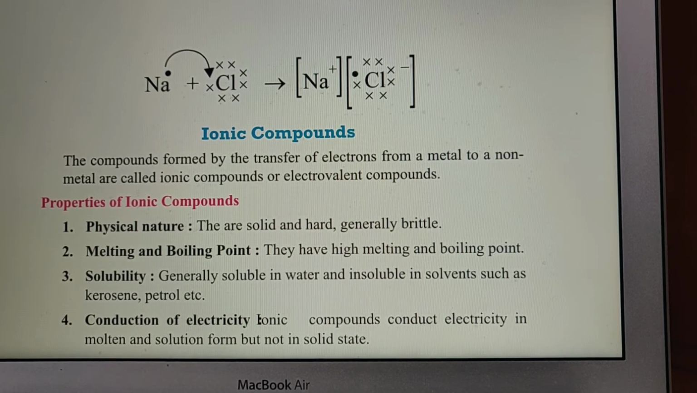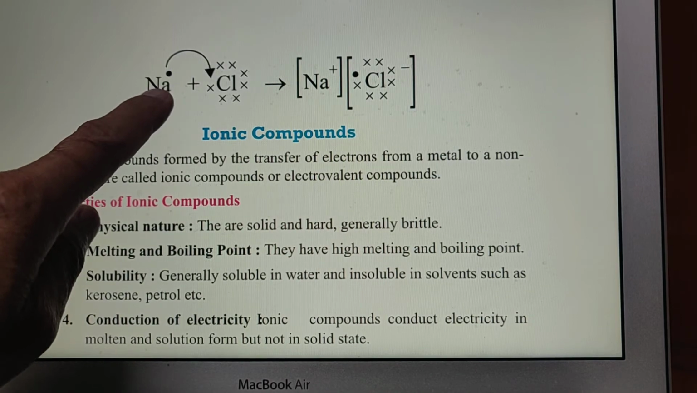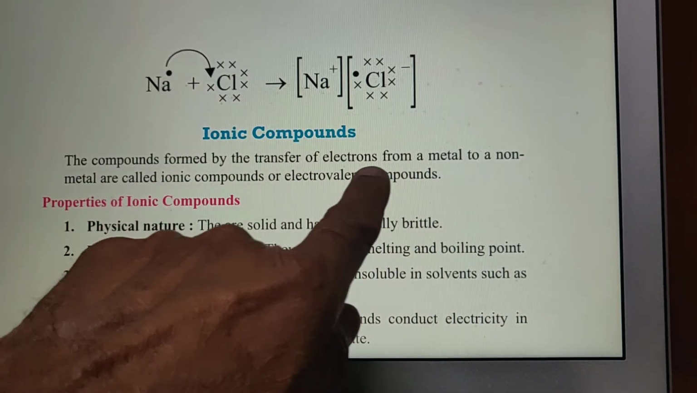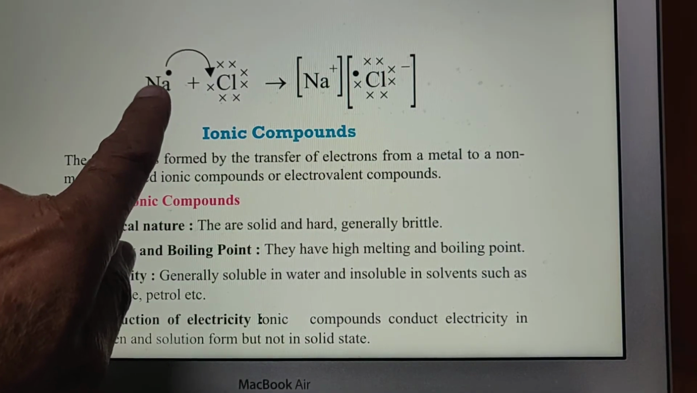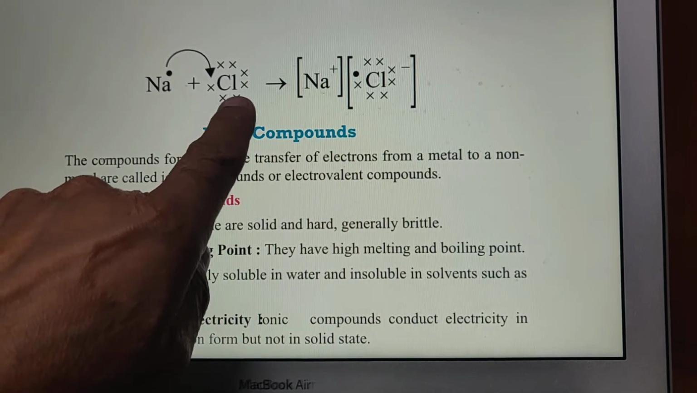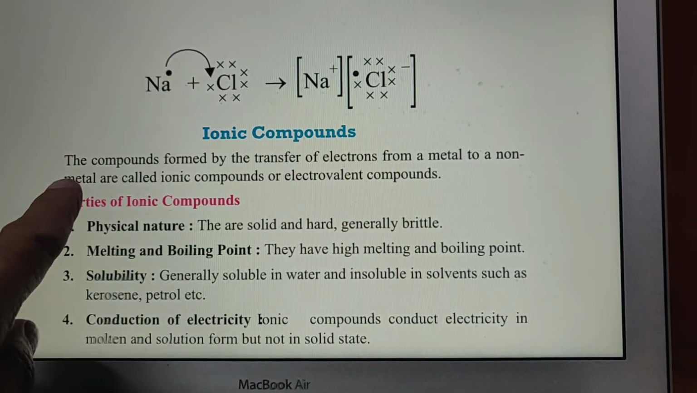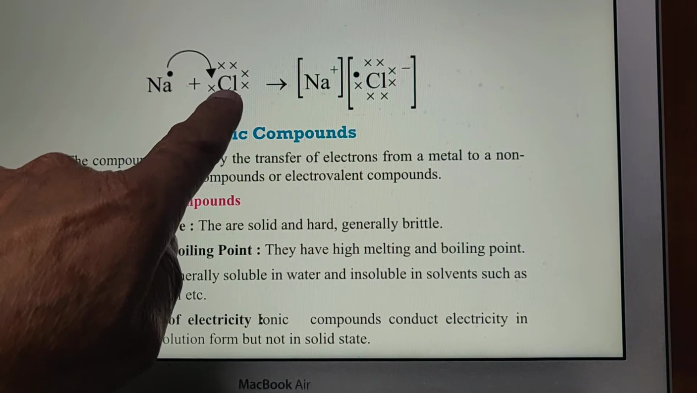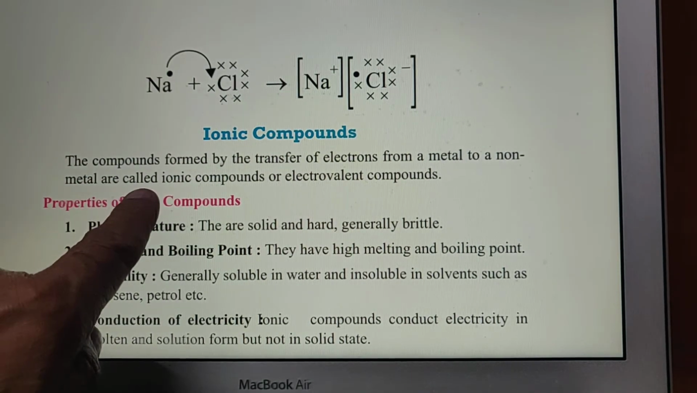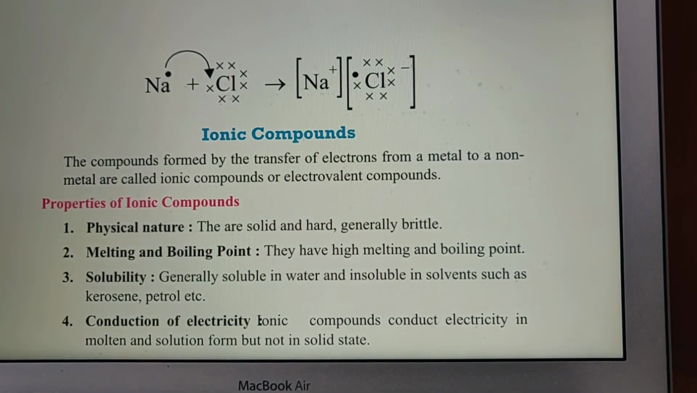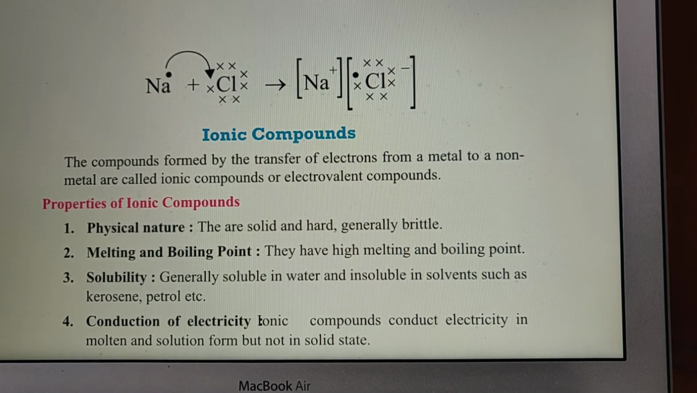Compounds formed by the transfer of electrons. Here sodium is transferring an electron. Transfer of electrons from a metal to a non-metal. Chlorine is a non-metal. Sodium is transferring this electron to the non-metal chlorine, and this is called an ionic compound. So you must be clear in the mind that transfer of electrons from a metal to a non-metal